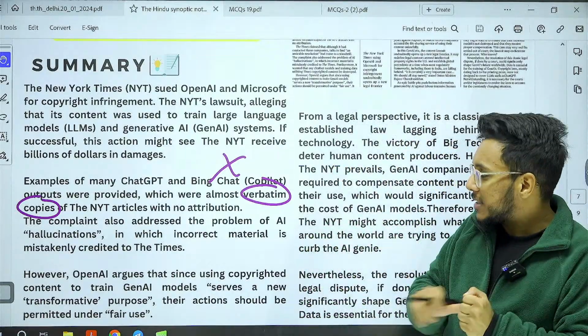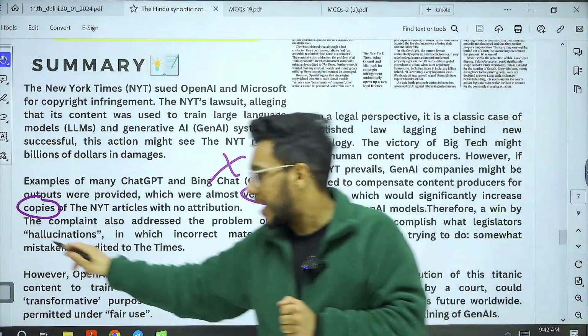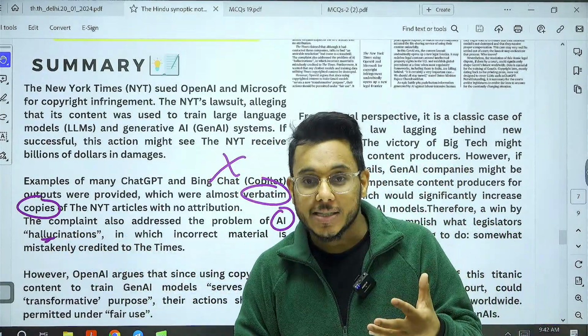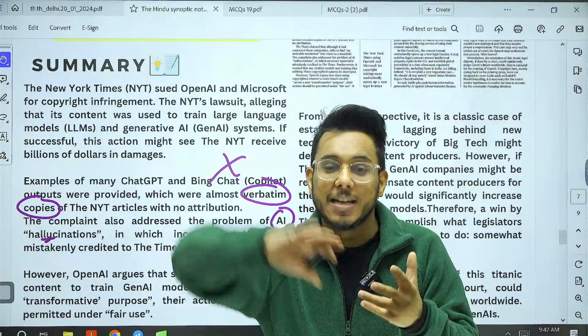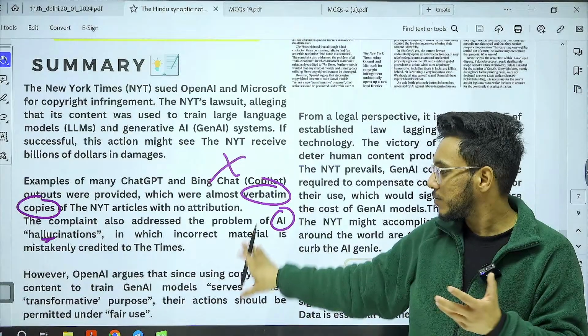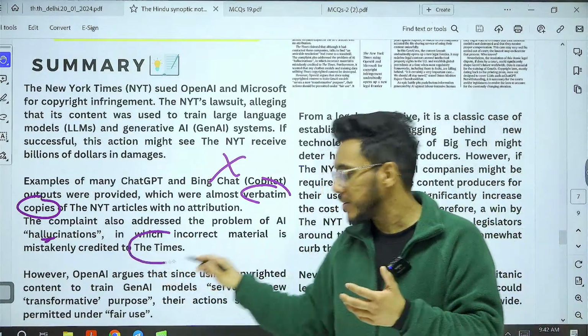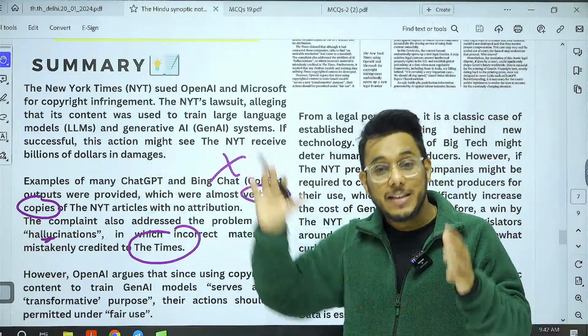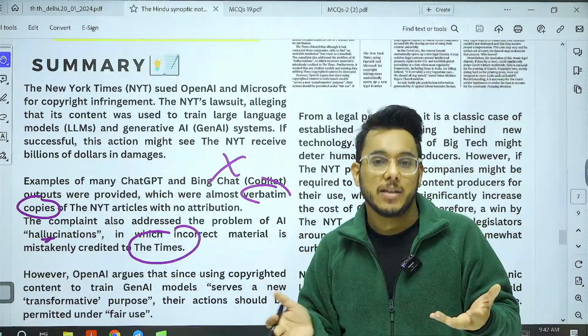Also, it has been said that there is also an AI hallucination. Whenever ChatGPT gives a wrong answer, it is said that we have taken it from the Times. Okay. So when they are taking wrong material, they give credit. But when they are taking the good material, they are not giving the credit.